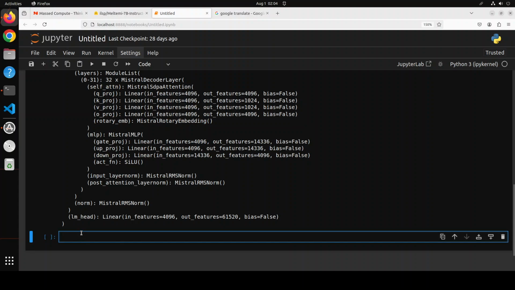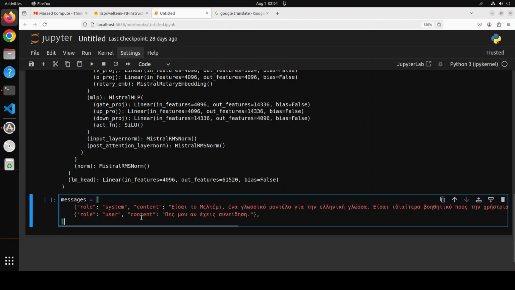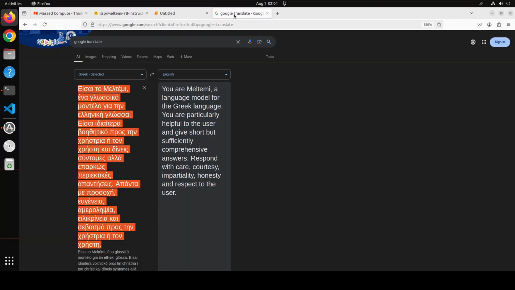Okay, now let's try to do the inference with it. So what I'm going to do is use this message, which is a system message and a user message first. I already have copied it and then I went into Google Translate and pasted it there, and it says, you are Meltemi, a language model for the Greek language. You are particularly helpful to the user and give short but sufficiently comprehensive answers. Respond with care, courtesy, impartiality, honesty, and respect. Looks really good.